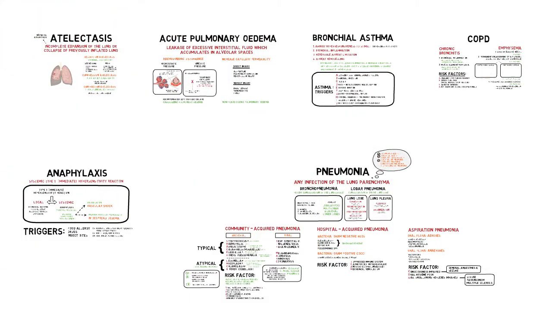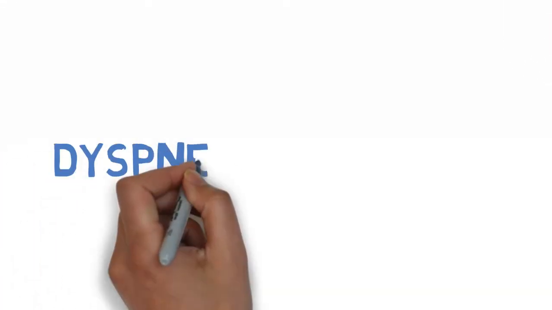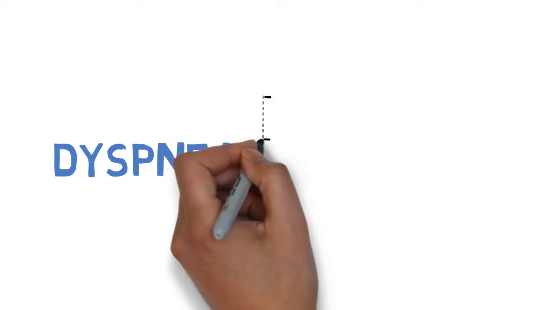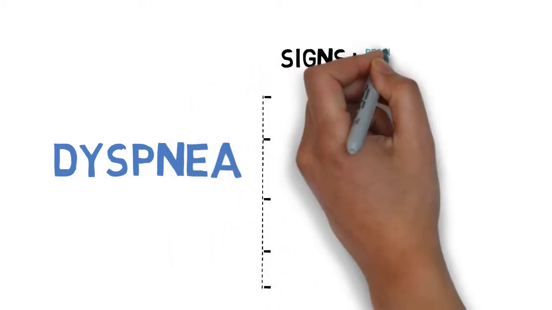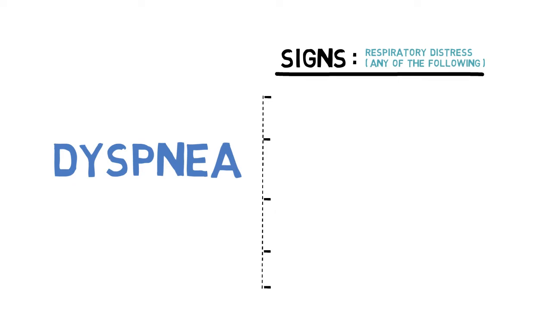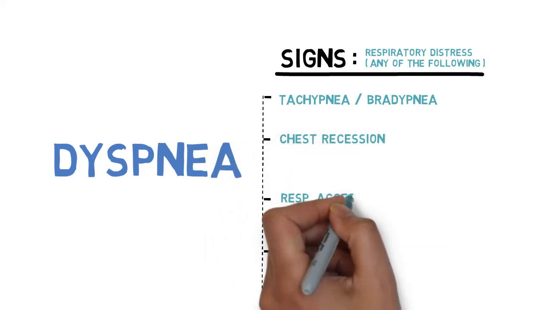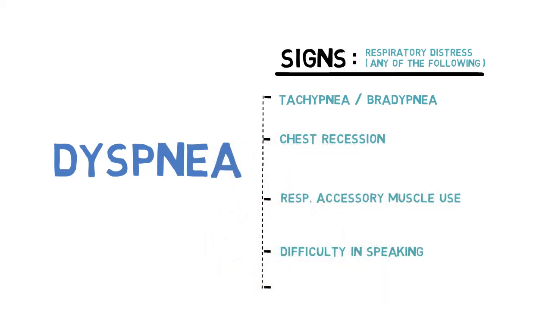Alright, now before we begin with clinical features for each disease, first let's look at the general physical signs associated with dyspnea because we can generally apply these to all diseases. When we say patient in respiratory distress, it is a general term that encompasses a lot of signs such as tachypnea or bradypnea, chest recessions, use of accessory breathing muscles, speaking difficulties, or central cyanosis. There are a lot more, such as pursed lip breathing, grunting, coarse mouth breathing, tracheal tugging and pulsus paradoxus, and abdominal paradox, but they are more associated with a specific disease, so we will look at them individually later with